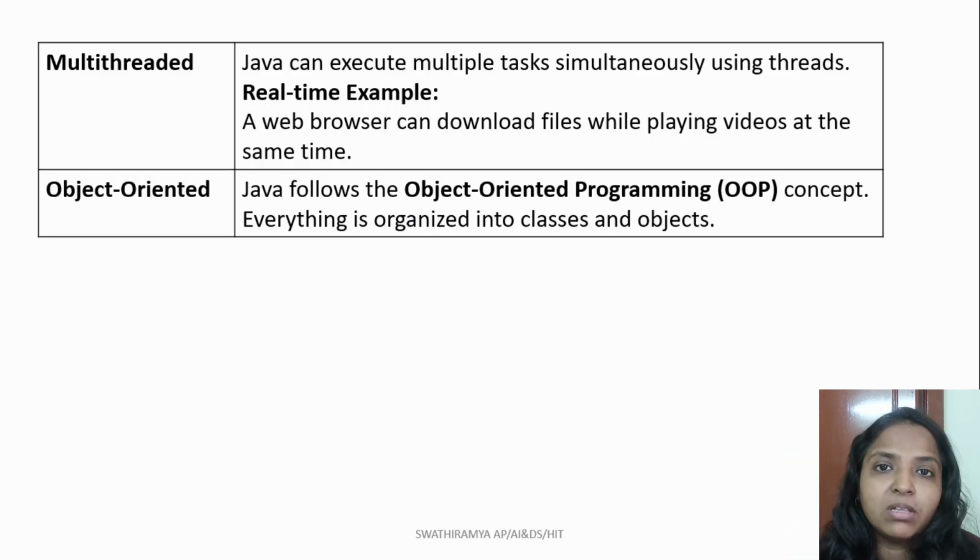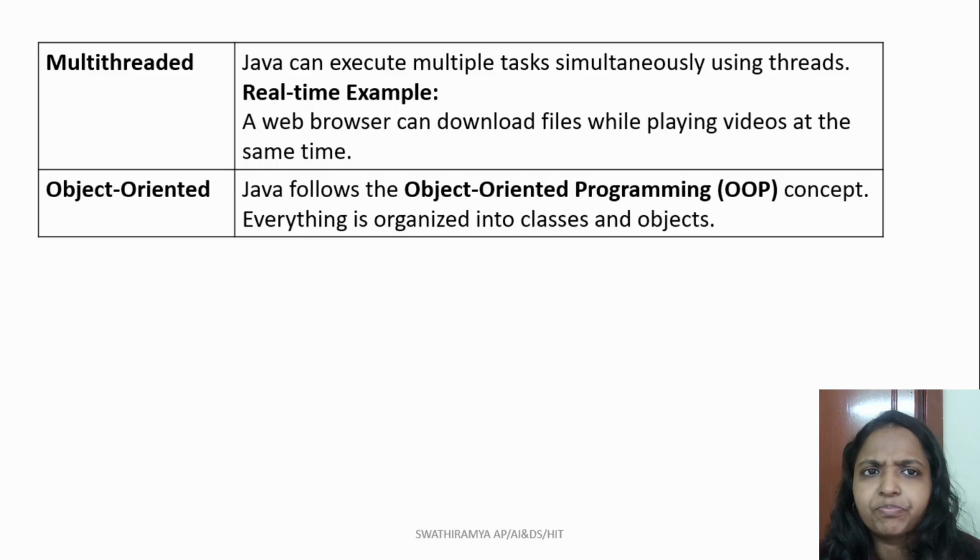Now in Java, the program is going to be structured. In C programming, we structure the program with the help of functions. When it comes to Java, instead of organizing a program only with collections of functions, object-oriented programming organizes a program with the help of classes and objects.